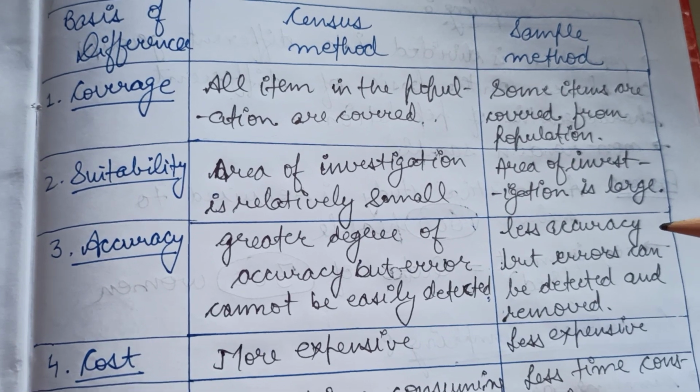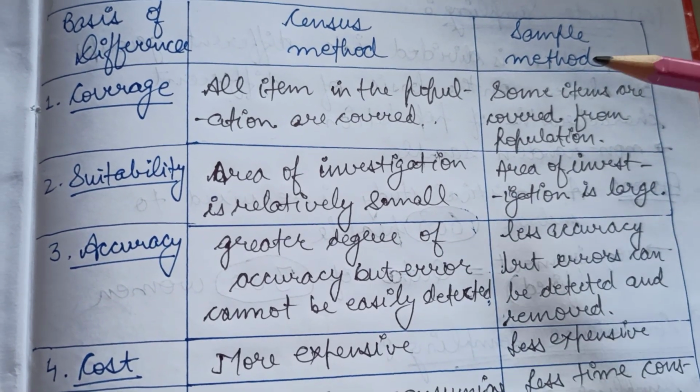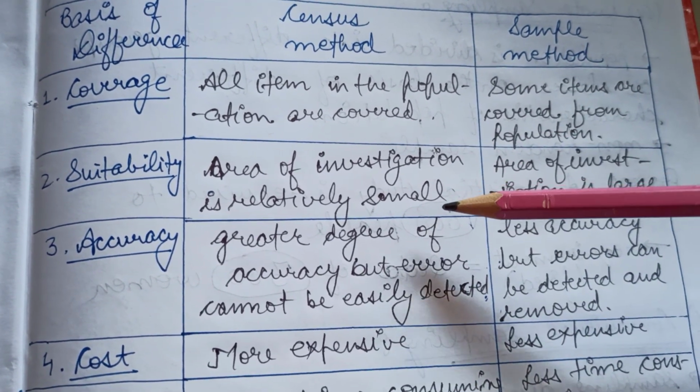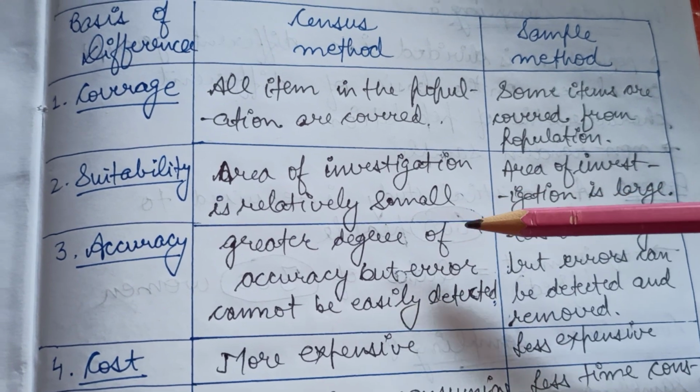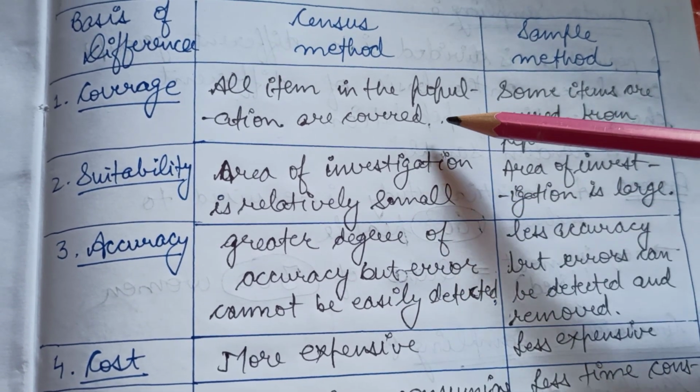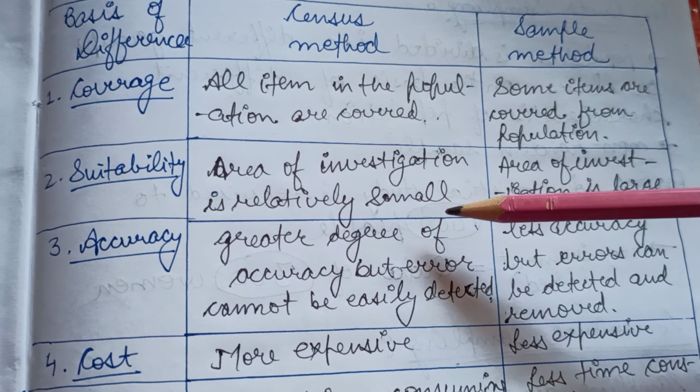The next one is suitability. The census method is suitable when the area of investigation is relatively small so that all the items in the population can be easily covered.